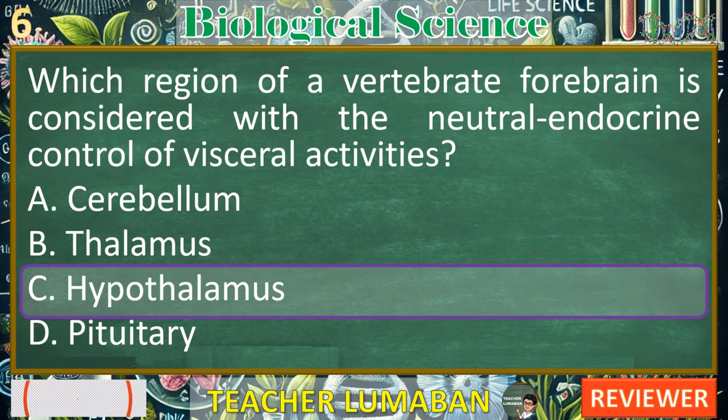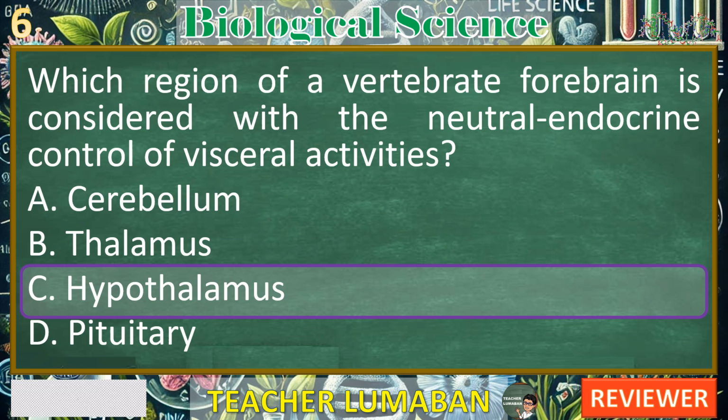A. Cerebellum. This part of the brain is responsible for coordination, balance, and fine motor control, but it is not involved in the neural endocrine control of visceral activities. B. Thalamus. The thalamus acts as a relay station for sensory information going to the cerebral cortex. While important in processing sensory input, it does not directly regulate visceral functions or endocrine control.